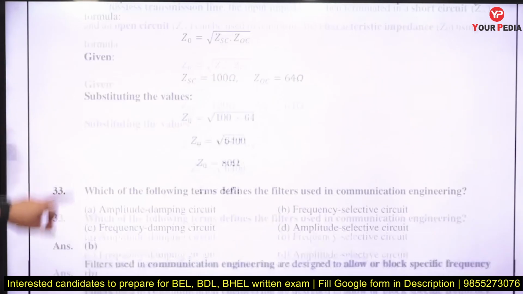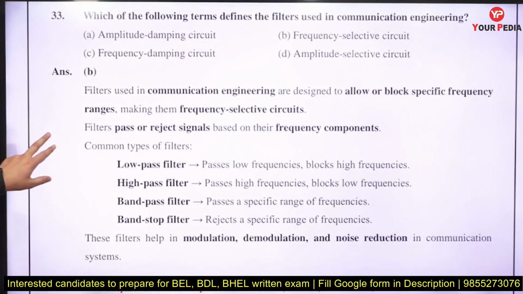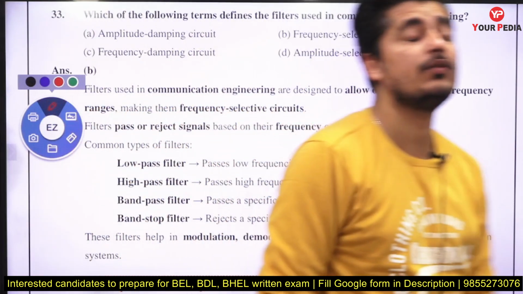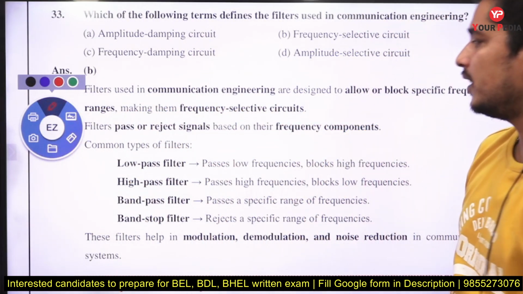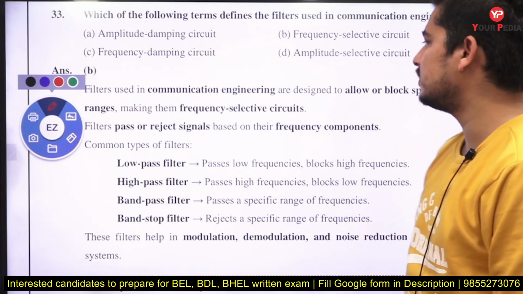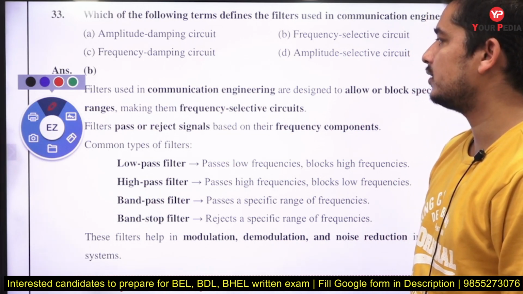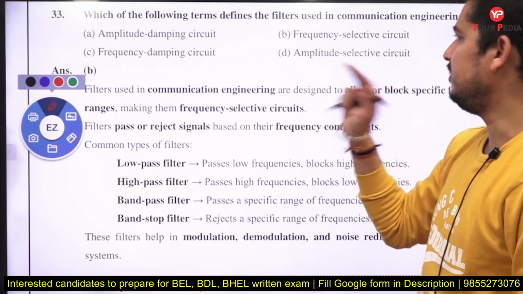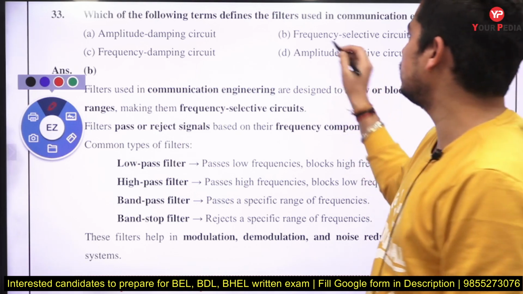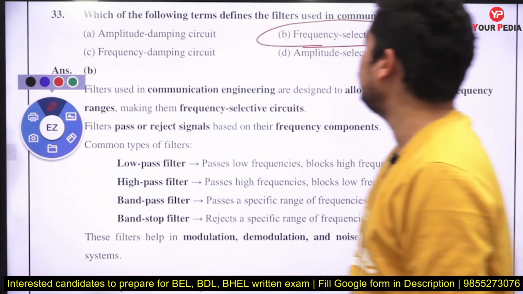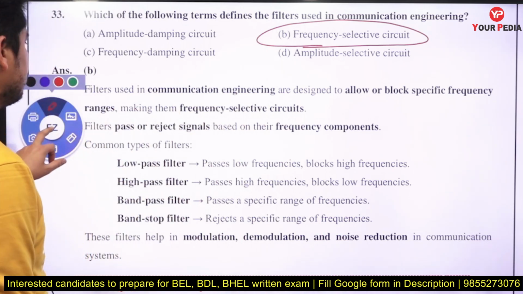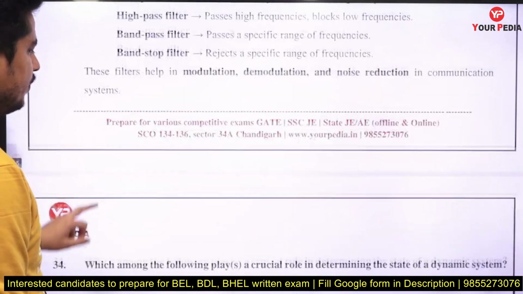Next question. Which of the following terms defines the filter used in communication engineering? Basically in communication engineering we just use frequency selective filters, right? Either you can use low pass, high pass, band pass, or band stop. These are the frequency selective filters. Amplitude damping circuit, no. Frequency damping circuit, no. Amplitude selective circuit, no. We are using a frequency selective circuit, that is called a filter, right? Whether it is low pass, high pass, band stop, any type of filter we are using in communication. That is the answer here.